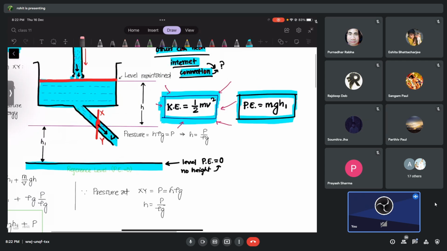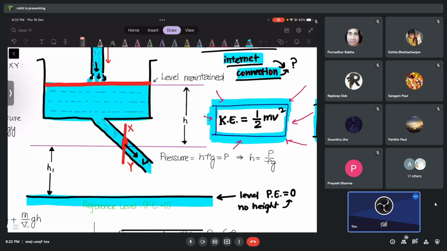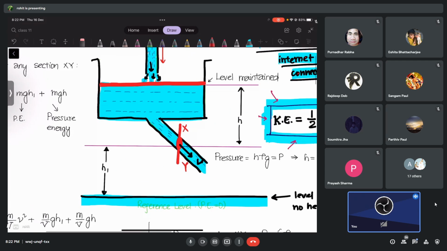Now you will also agree with me that the level of the liquid from this cross-sectional area, I'm talking about this level, we still have liquid there, and the height of this level from that cross section I have taken to be h. I think you can see that. Now let me ask you a question.